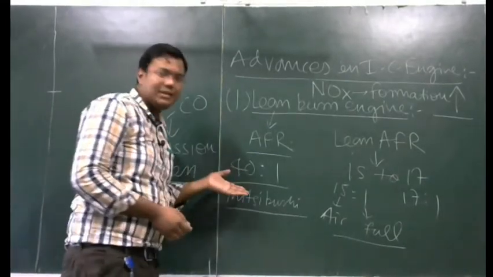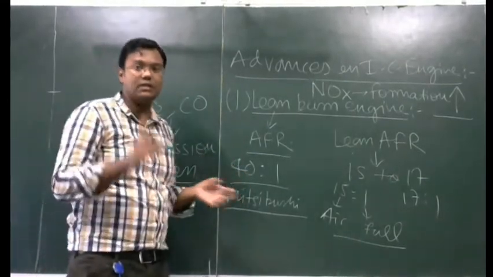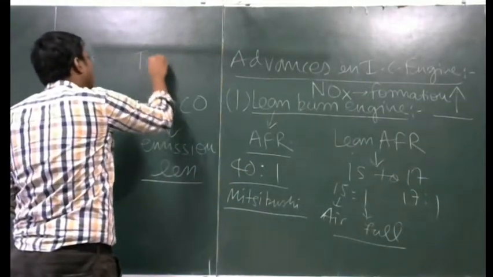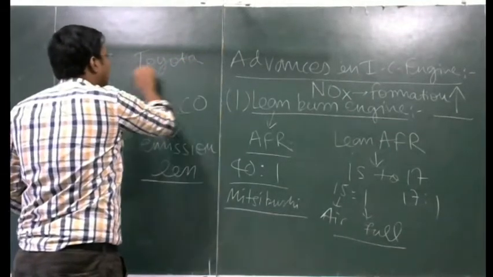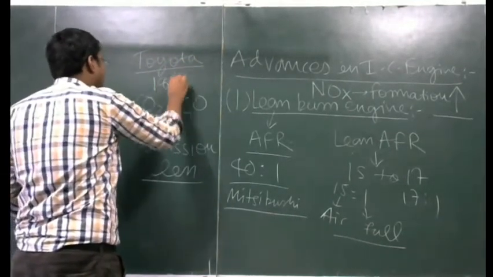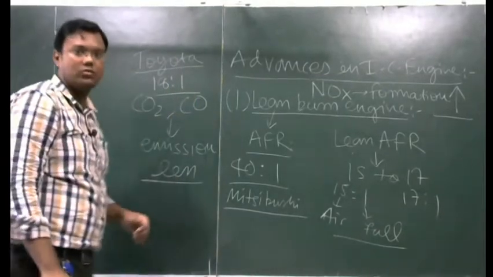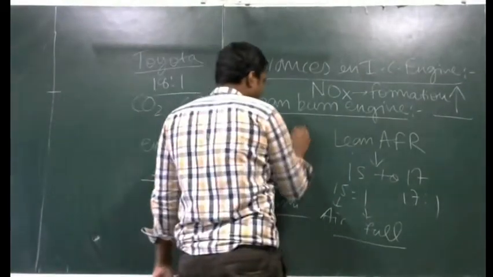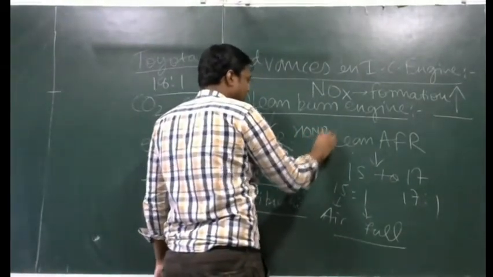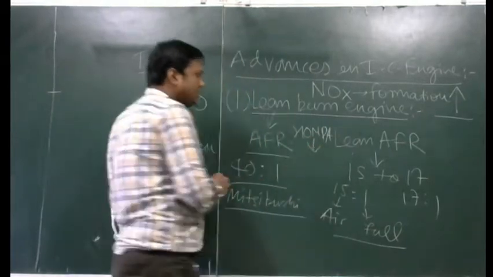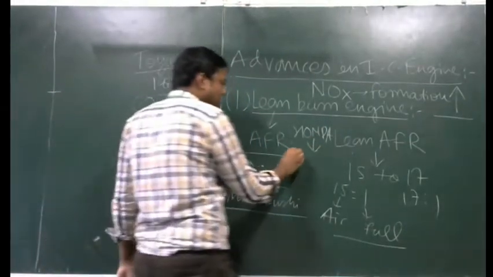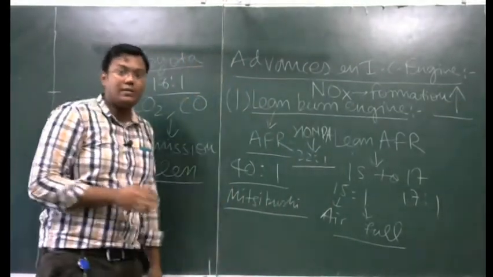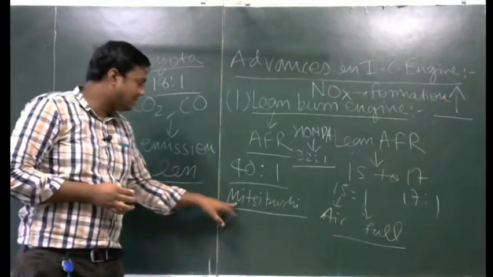So many companies have developed it. The first company which has developed the lean burn engine is Toyota. Okay, Toyota is the first company which has developed the lean burn engine, which works on 18:1 air fuel ratio. Then Honda is another company which has developed one, and the engine of the Honda works on 22:1 air fuel ratio.